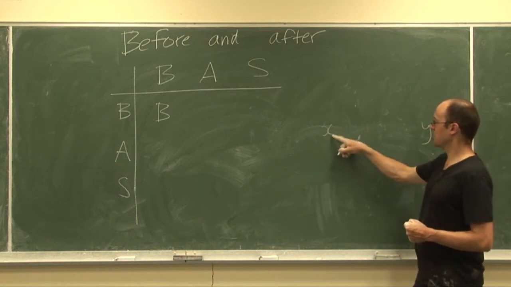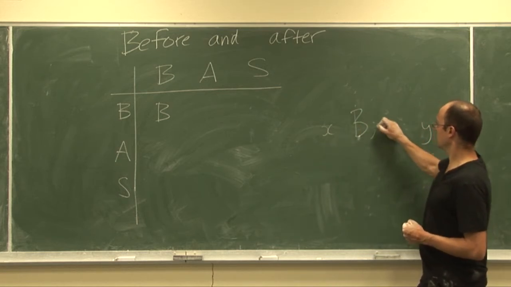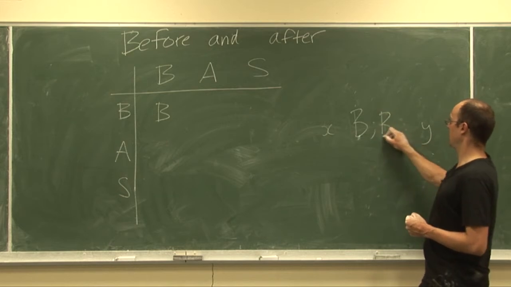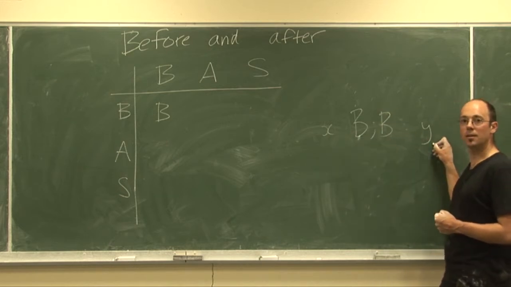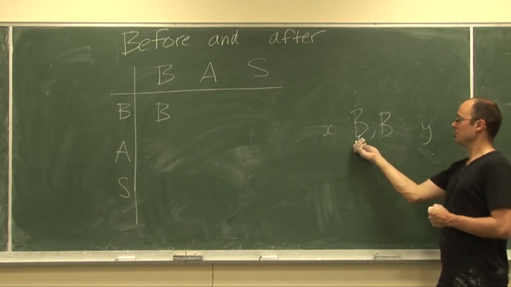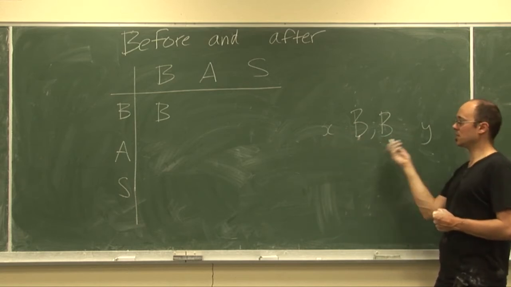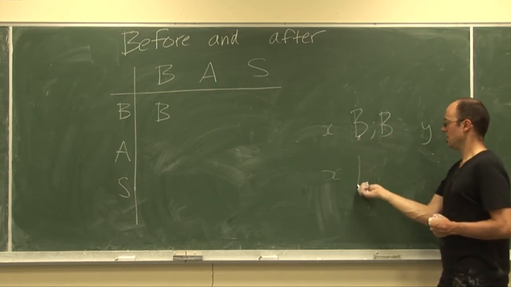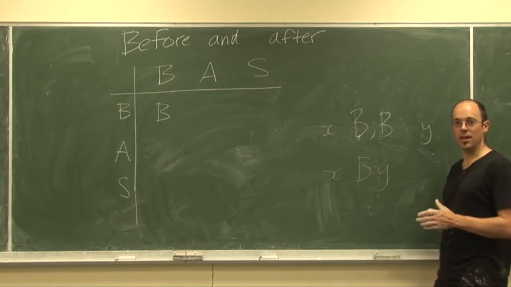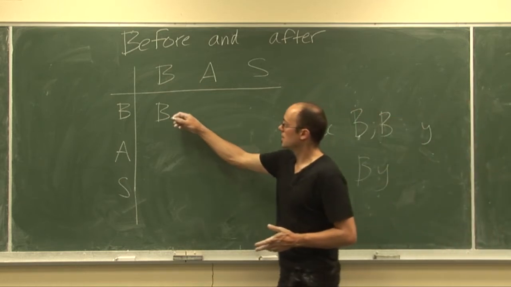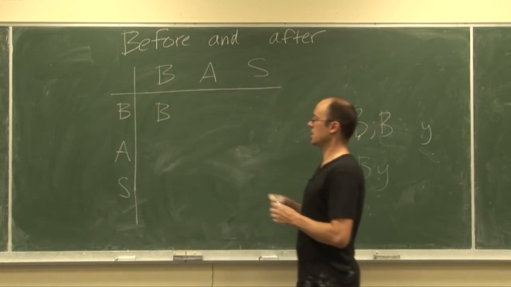And we're being told that x is before something. I'm going to use a little semicolon here. That's before something before y. So x is before something that's before y. And if you have a think about it, being before something that's before something else just tells you that x is before y. It tells you nothing more than that. So that's why when we compose a before and a before, we just get a before.